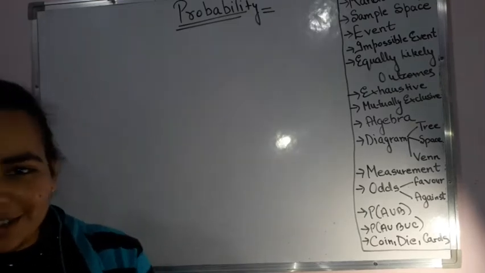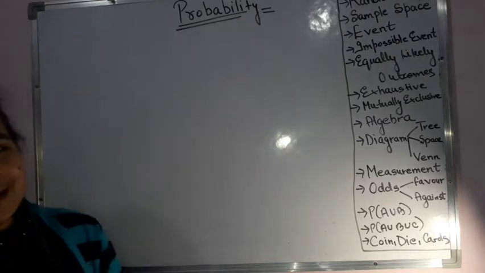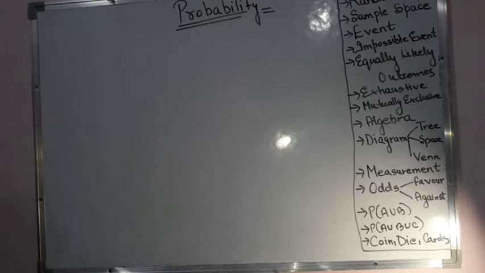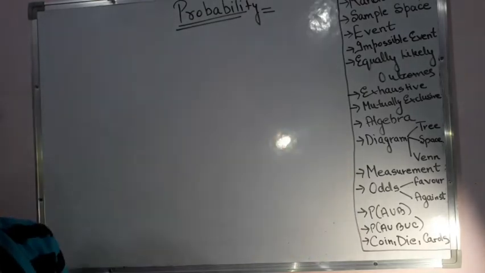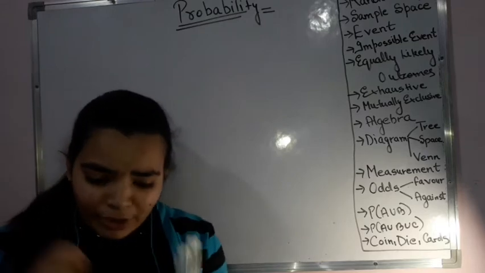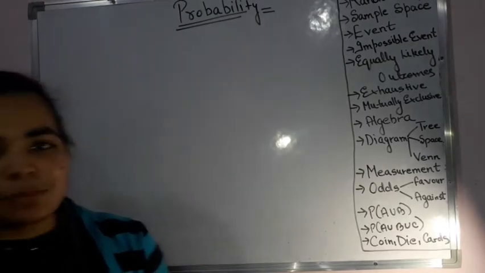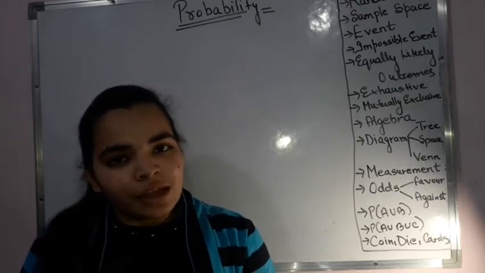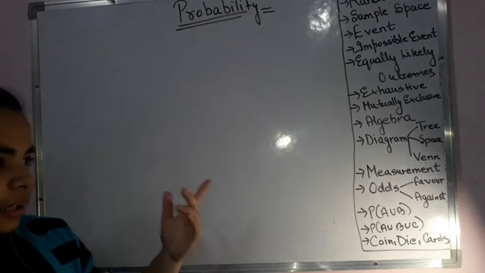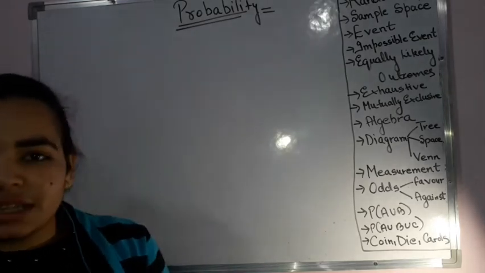Okay, now let us quickly start with this chapter, that is probability today, and we are in a good mood today. It's Christmas, and so we are starting with this chapter so that it's quite easier to do. Okay, so now in this I have written over here certain terms, and before you start and solve the questions related to probability, the most important thing is that you should know what the terms mean. That means the theory for this chapter is very important, then the questions are very easy.